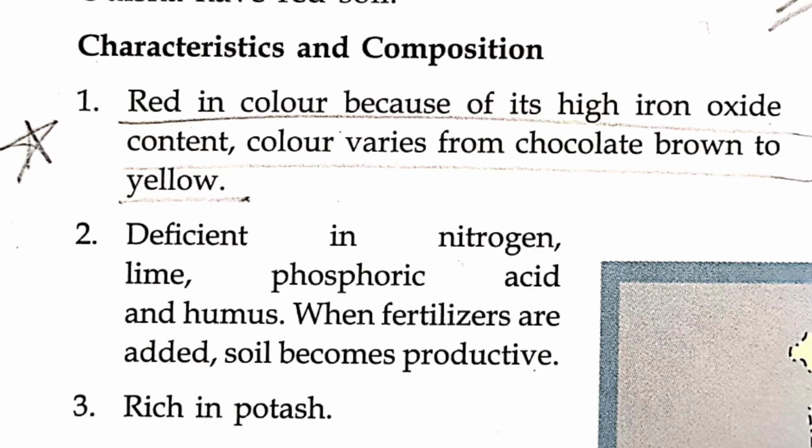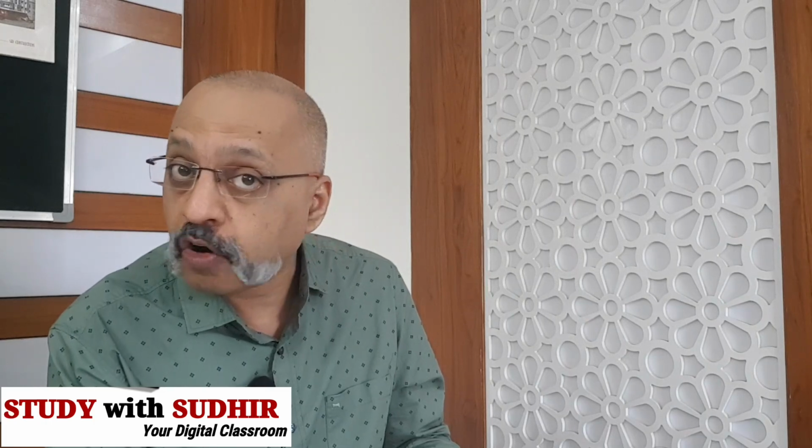Okay, alluvial soil का भी हमने देखा कि कलर येलो है, लेकिन इसमें रेड सॉइल में the color varies from chocolate brown to yellow, and it is deficient in nitrogen, lime, phosphoric acid and humus. But when fertilizers are added, the soil becomes agriculturally very productive if you add the right kind of fertilizers. Rich in potash, but deficient in nitrogen, phosphoric acid, humus and lime. Porous, friable but not retentive of moisture.